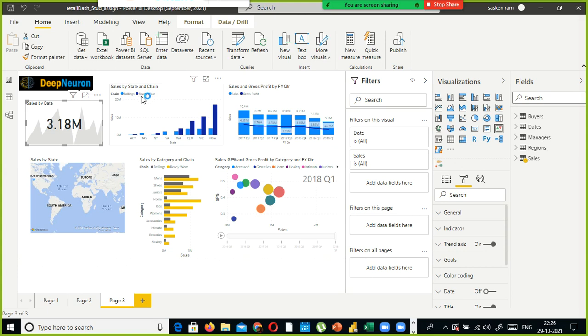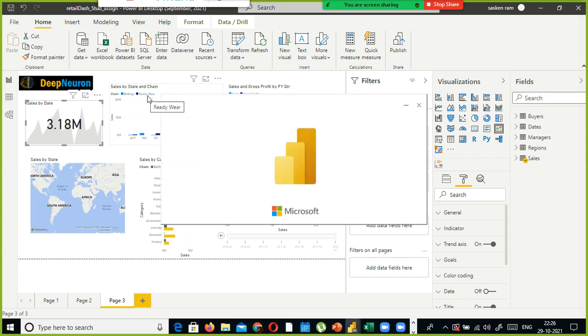This is one way of doing the transformation, changing the data type. Whichever numeric columns are not candidates for summarization, you can remove the summarize option. Whichever columns are not required for your analysis, you can remove.